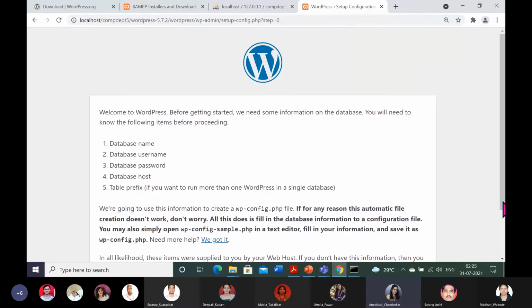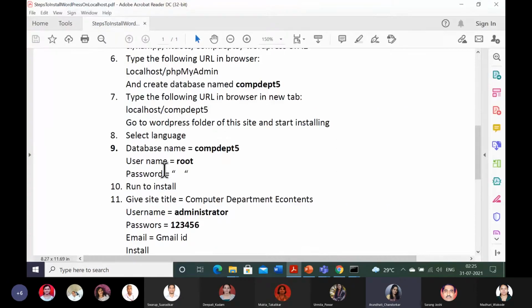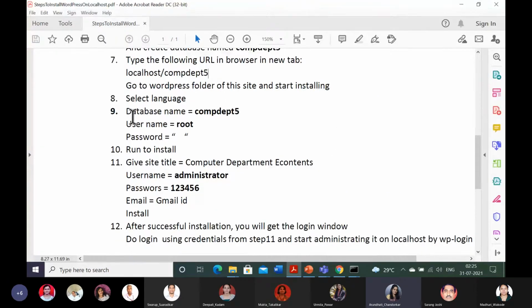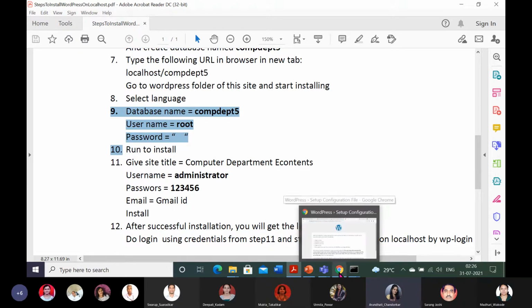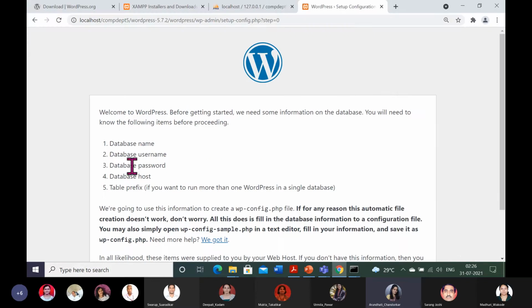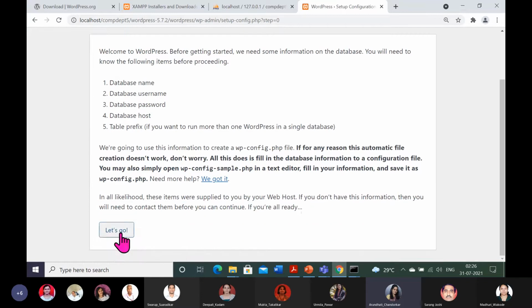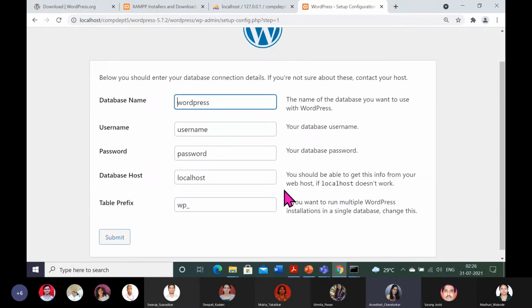Now see the steps. Each step I have recorded here, written. So now after selecting the language, please focus on the ninth step. Three important parameters we will have to set. Database name, you will have to give the database comdept5, which we have just created, and username and password, by default root and blank, we will have to provide now. Rest of the two fields don't keep as they are. I will show you how to do this also. So just see here, database name, username, password. The last two parameters we are not changing. So let's go. As I told, this database name.